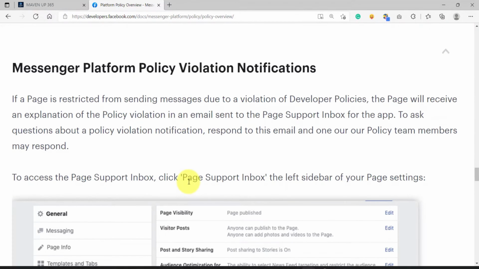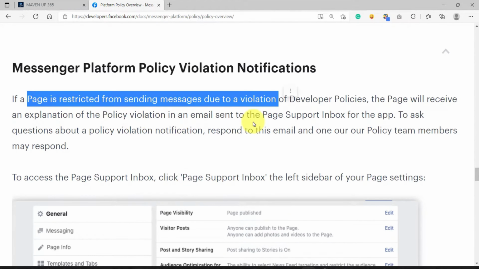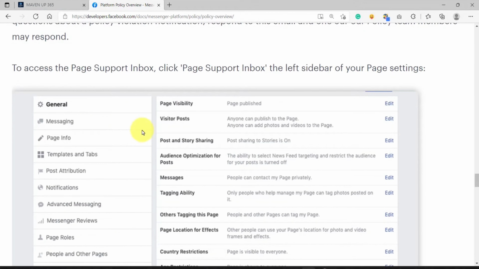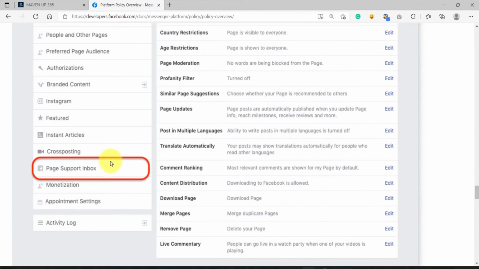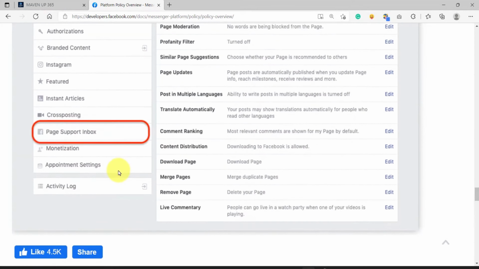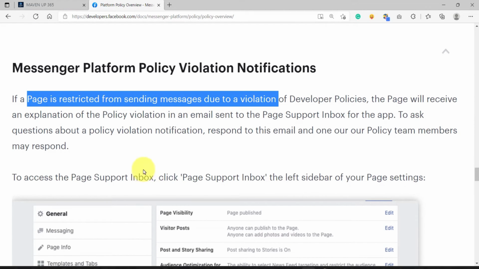So the next question is, what if I violate the Messenger platform policy? What if I continually violate the policy? If you do that, your page will get restricted from sending messages to your subscribers. You won't be able to send any messages anymore. You would know that you have a notice of violation by going to your page support inbox. Go to the Facebook page that you manage, go to settings, then page support inbox, and you would be able to see the notification there. If you see a violation notification, then it means that in some way you have violated the 24-hour messaging policy.